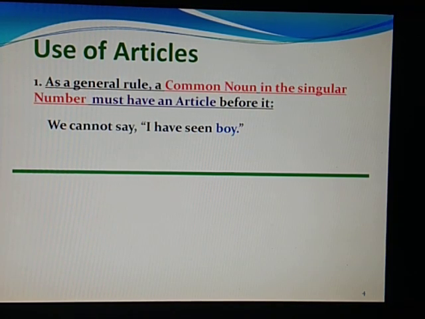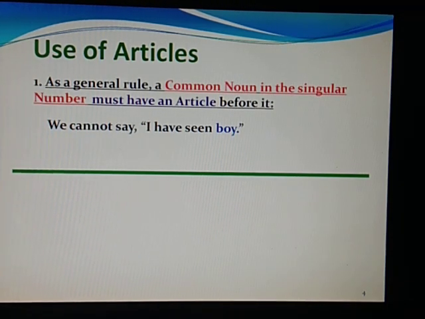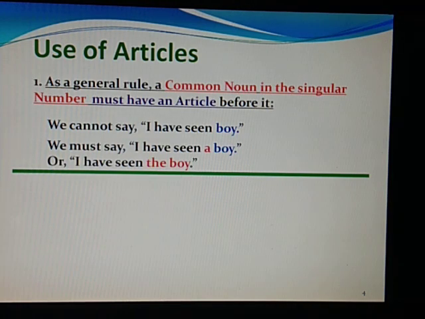So as the rule says, the common noun should have an article before it. So we should say, I have seen a boy. So when I say a boy, we have made it according to the rule, or I have seen the boy.